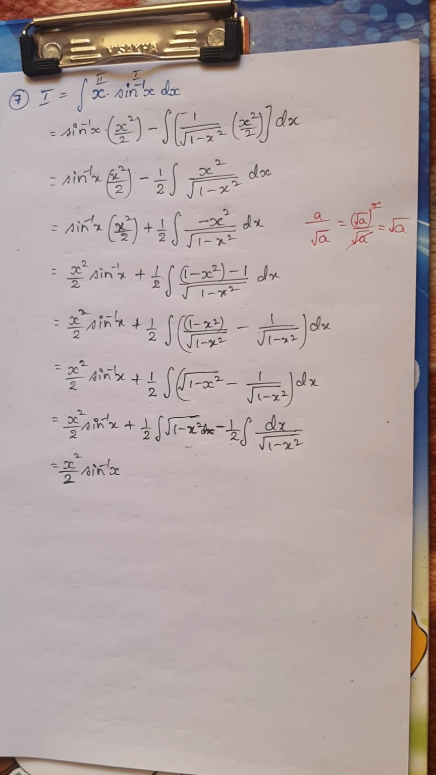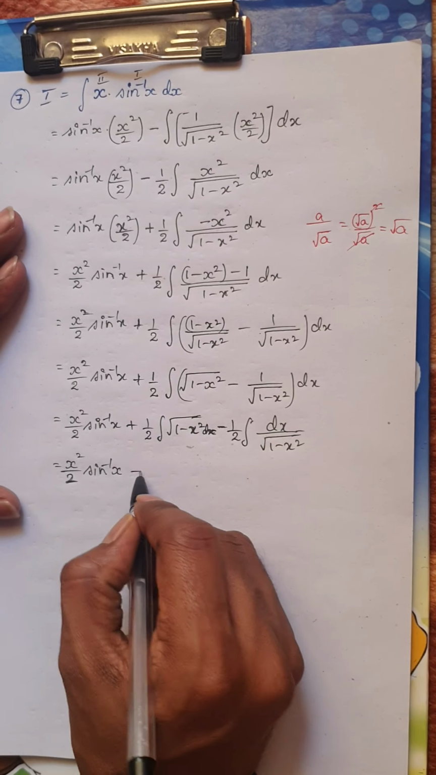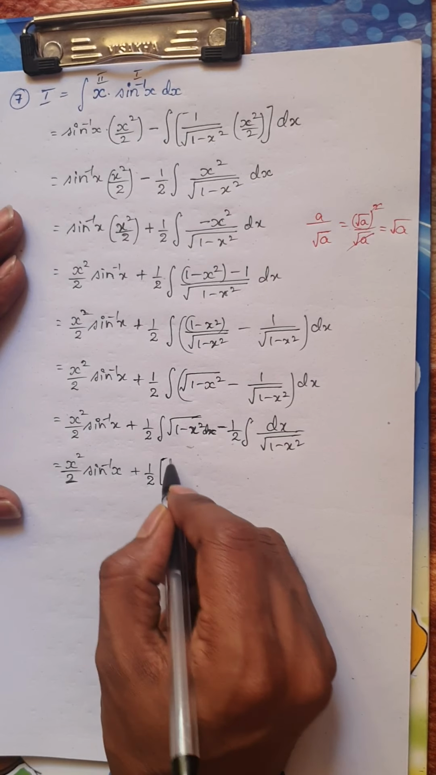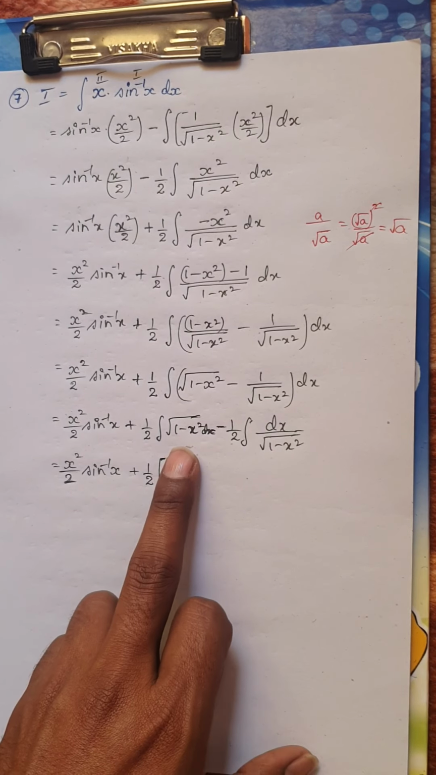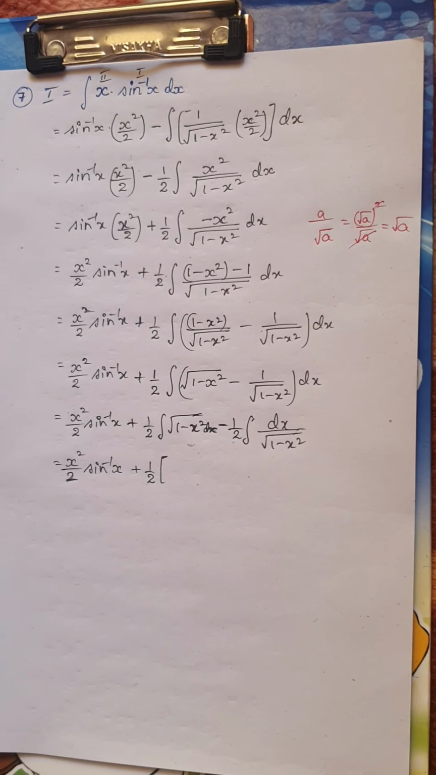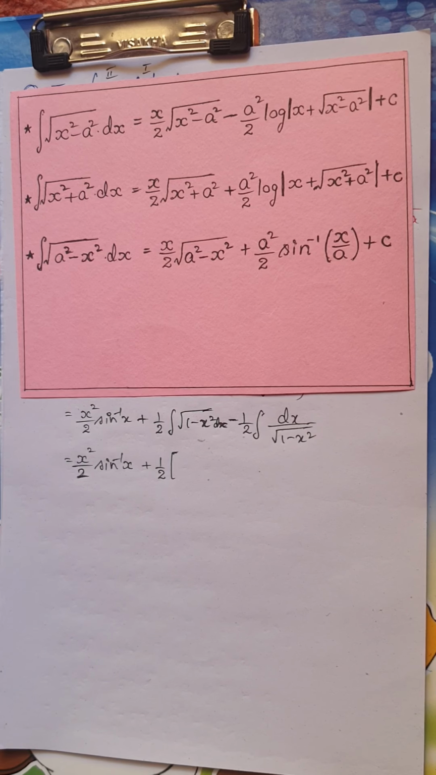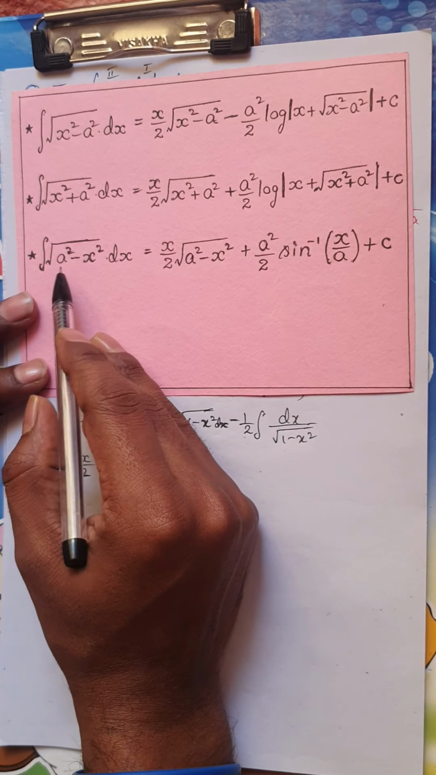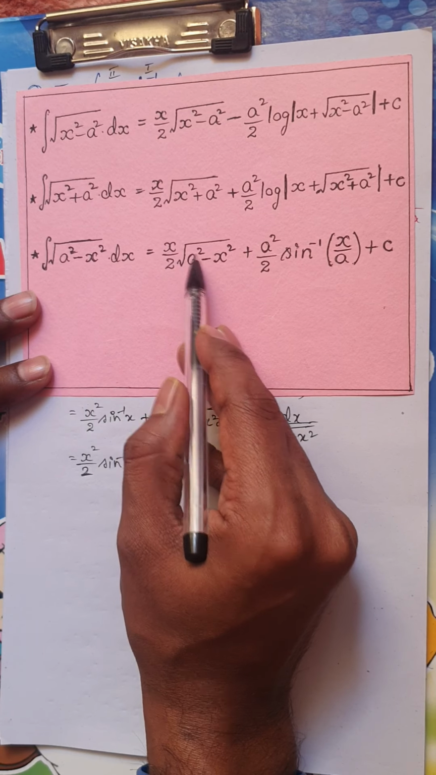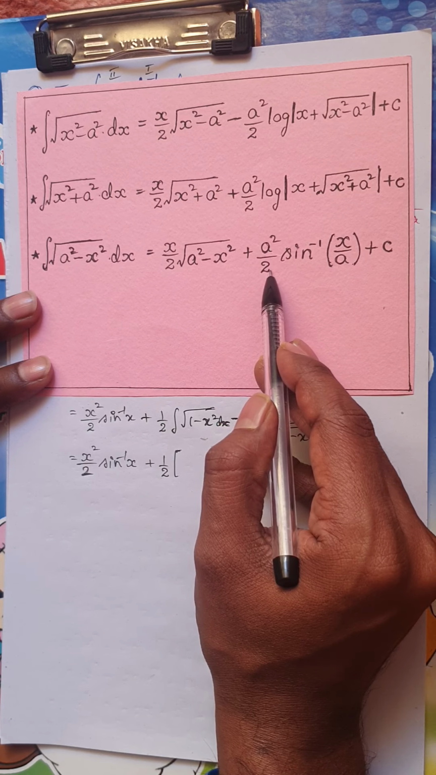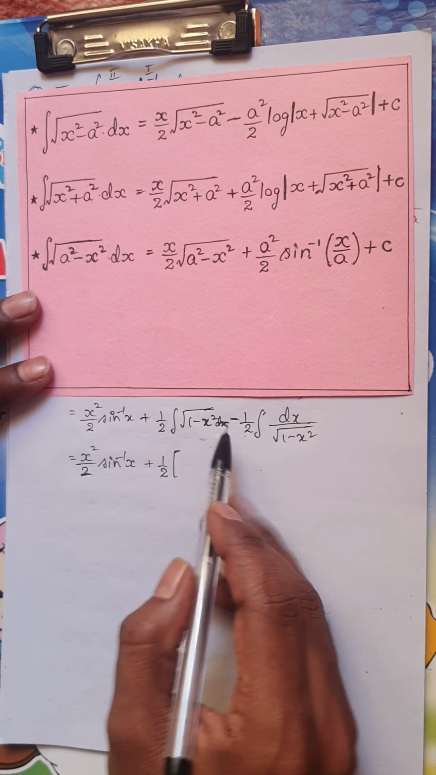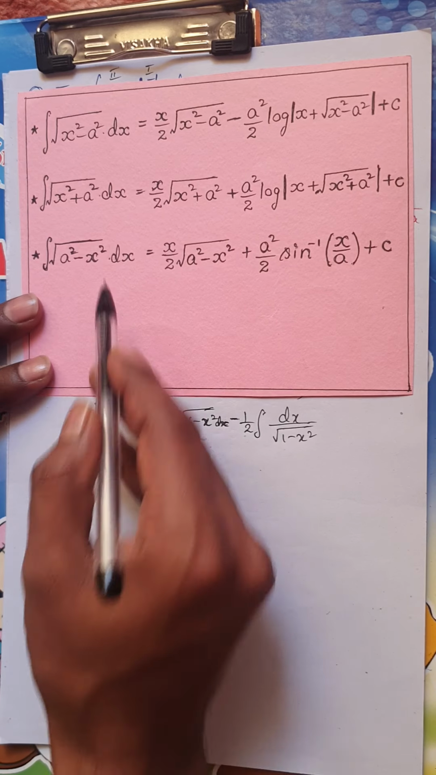So x square by 2 into sine inverse of x as it is plus, okay, half into, now this is a standard result which you have already seen in the special integrals. Integral of 1 minus x square is of the form integral of root of a square minus x square. So I will be using this result here. I hope you know this. Integral of root of a square minus x square dx is x by 2 into root of a square minus x square plus a square by 2 into sine inverse x by a plus c. Okay, I will use it. Only thing is, in place of a square I have 1 square. So a will be 1.